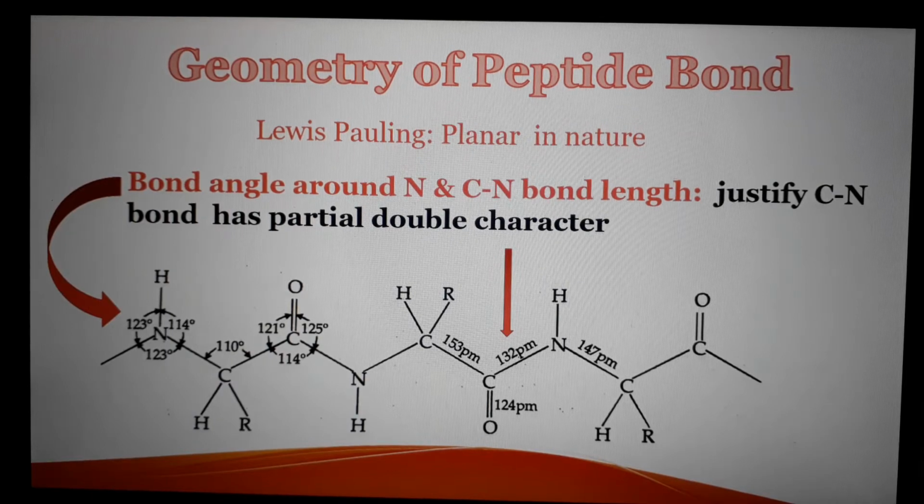Now, geometry of peptide bond. Linus Pauling explained the planar nature of the peptide linkage and the two carbon atoms directly attached to the nitrogen and carbon atom. The bond angle around the nitrogen is approximately 120 degrees, which is the angle of trigonal planar geometry, and the carbon nitrogen bond length is equal to 132 picometer, which is less than a single bond between carbon and nitrogen atom. It represents that there is partial double bond character between carbon and nitrogen atom.